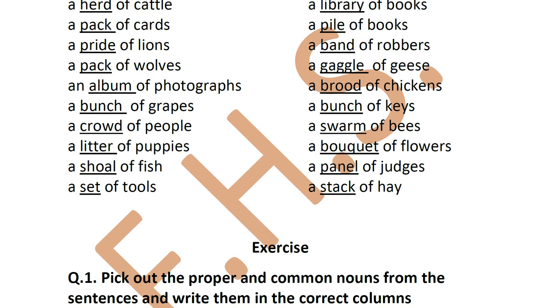Now these are both books, but there's a difference. A library will be a room full of books. Yes, with many shelves full of books. Whereas a pile will be just books which are piled on or placed one on top of the other. Okay, that's the difference when you talk of.